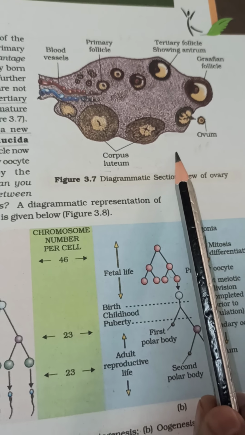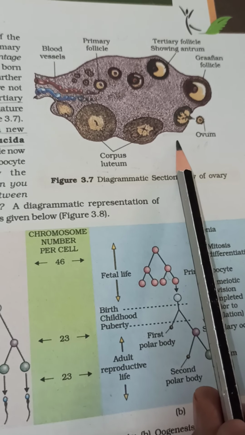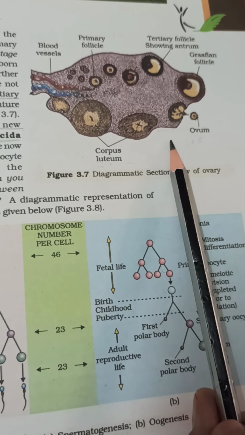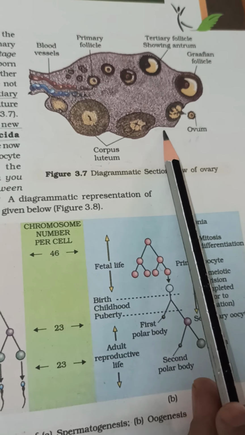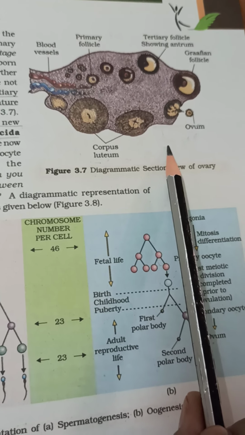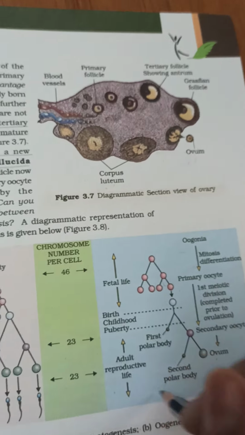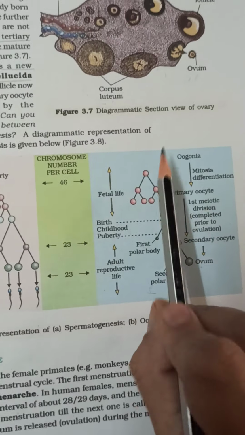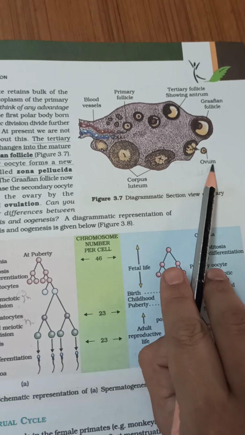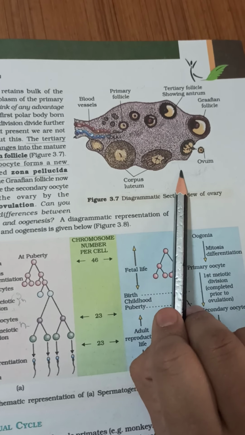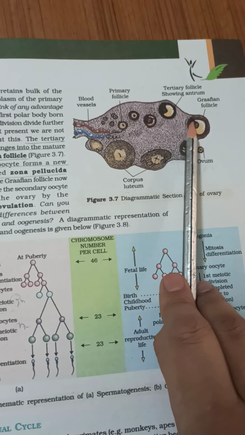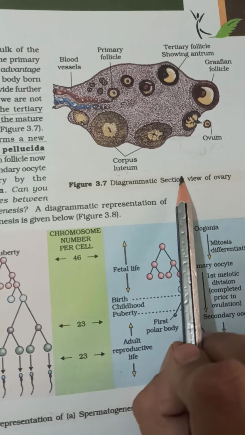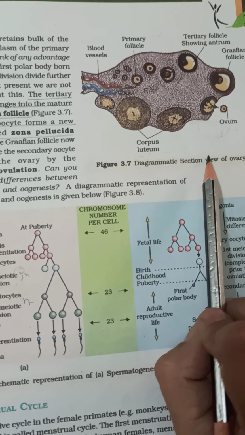The process starts at embryonic development. Oogonia, the female gamete mother cells, are formed, which play the most important role in oogenesis. So the ovum is releasing here, slowly forming. These are the tertiary follicle showing the antrum, or Graafian follicle.